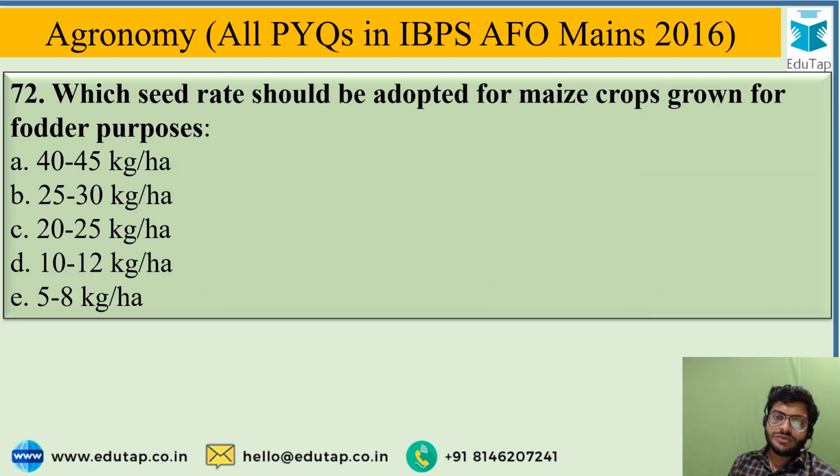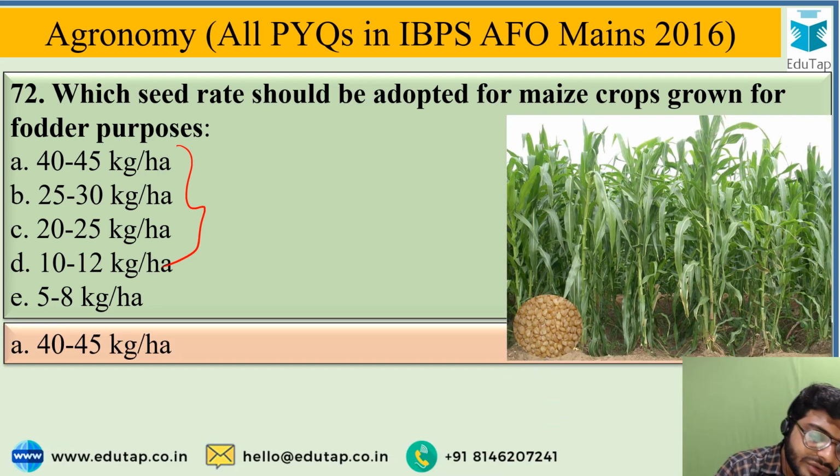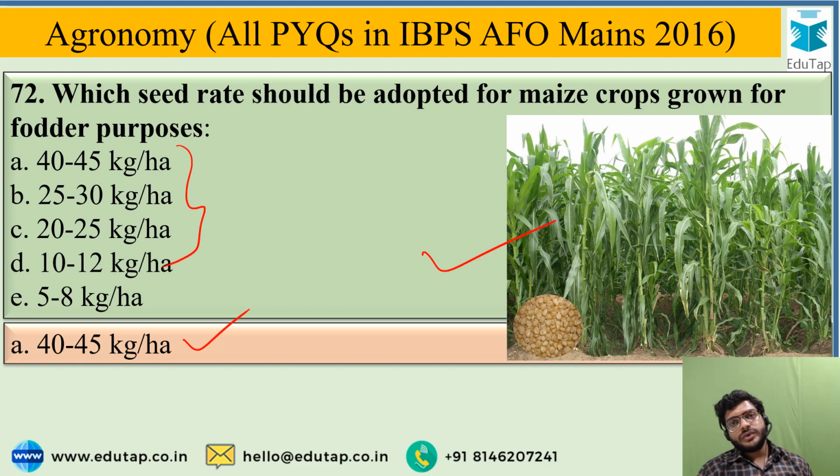Which seed rate should be adopted for maize crop grown for fodder purpose? And these are the options: 40 to 45 kg per hectare, 25 to 30 kg per hectare, 20 to 25 kg per hectare, 10 to 12 kg per hectare, or 5 to 8 kg per hectare seed rate. The required seed rate for fodder purpose of maize is 40 to 45 kg per hectare, when you have to cultivate the maize crop as a fodder crop.